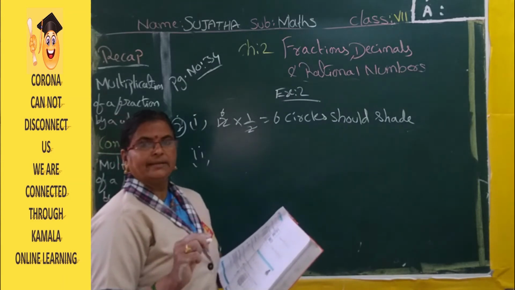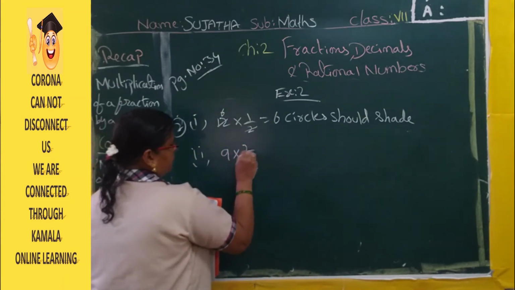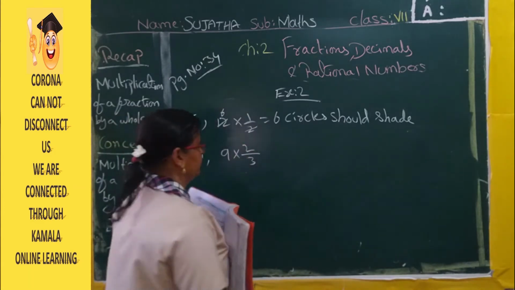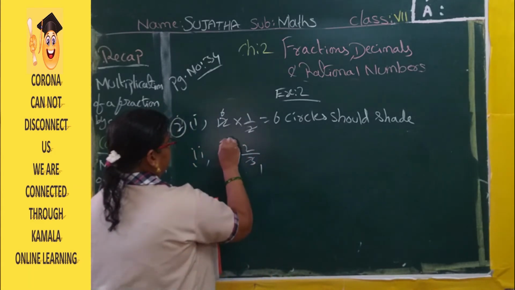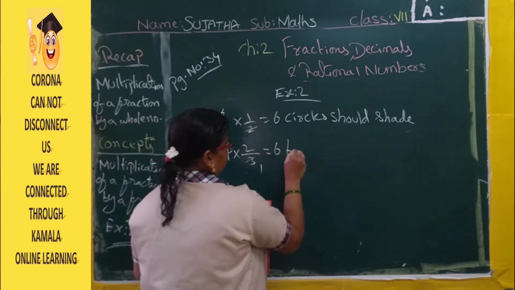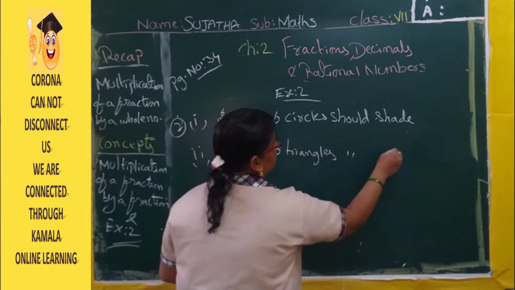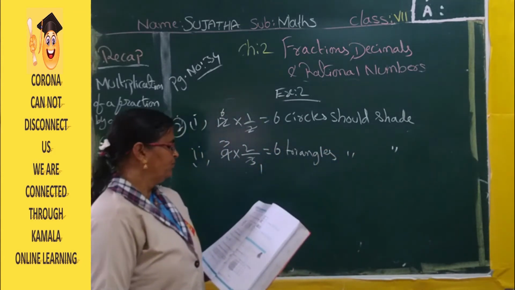Now, second one. How many triangles are there in that box total? 9 triangles are there. In that 9 triangles, how many do you have to shade? 2 by 3 of the triangles you have to shade. That is 3 ones are 3, 3 twos are 6. So 6 triangles should shade.